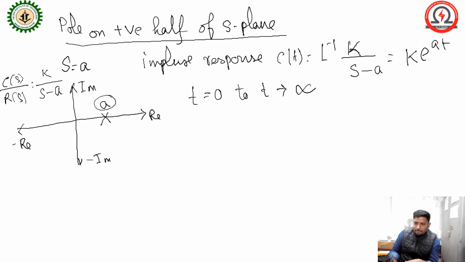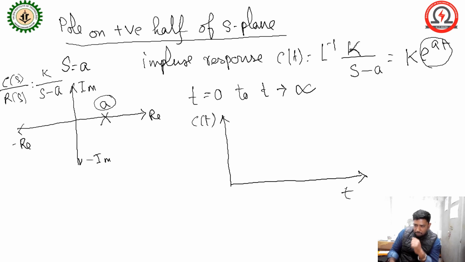So what will be the response? When you plot the c(t) output against time, at t equals 0 the value will be K. As t tends to infinity, you put infinity in place of t, so you also get infinity.